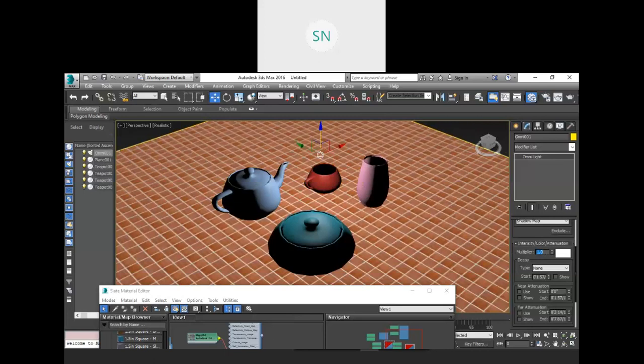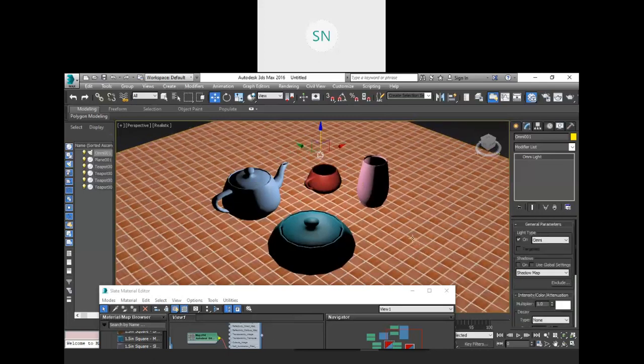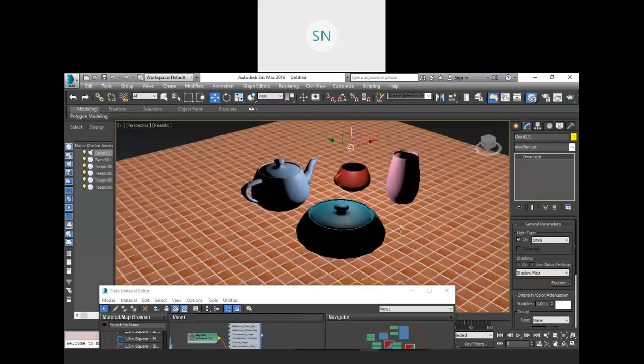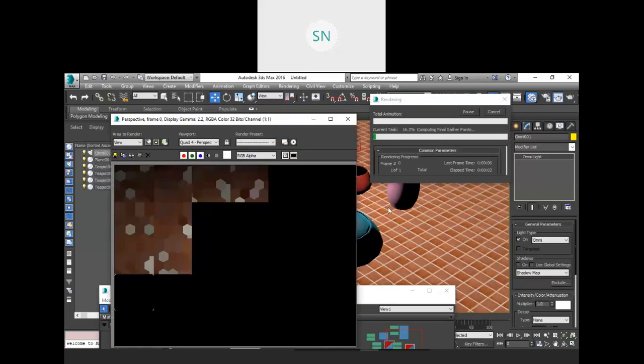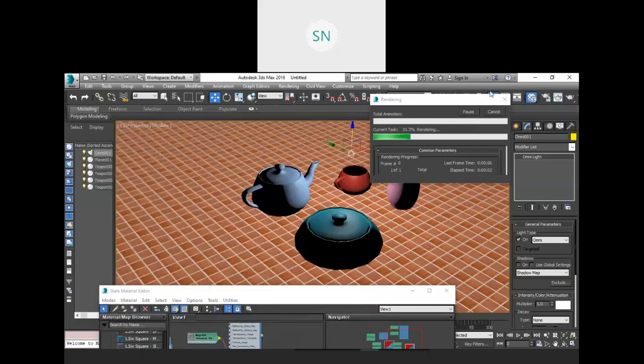So first of all, this is our intensity multiplier. But right now when you are going to render this scene, okay, so let me render it for now. So shift q and you will get your render output. And see, initially you will not get any kind of shadow over here, right? Actually this render is taking too much time.